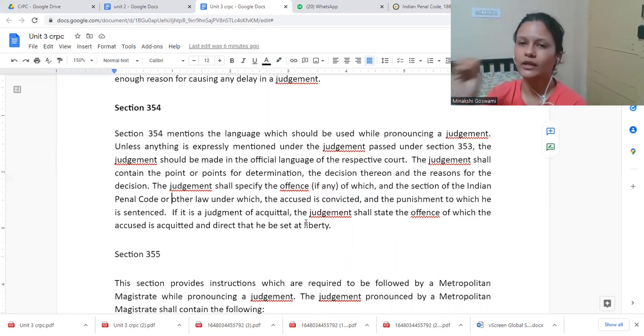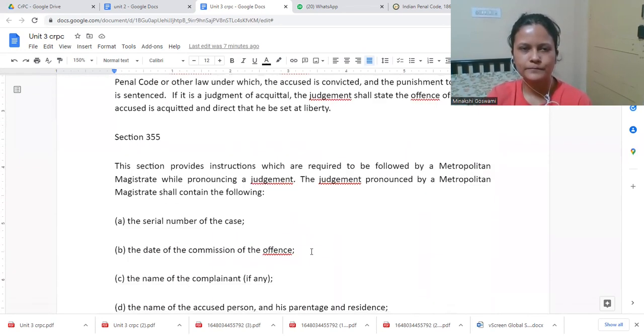It would also mention what are the sections, what are the provisions under which the person was charged, under what law he is punished, everything would be clearly given. Sometimes it might happen that a person is given punishment. The court will also specify that in so and so case, this court had given this kind of punishment. In this case, such cases also would be mentioned. That, right? In a previous case, this happened, this happened, this happened, so we are coming up with this kind of decision. That also happens because we follow what is already being decided, right? So these kinds of things we see in a judgment.